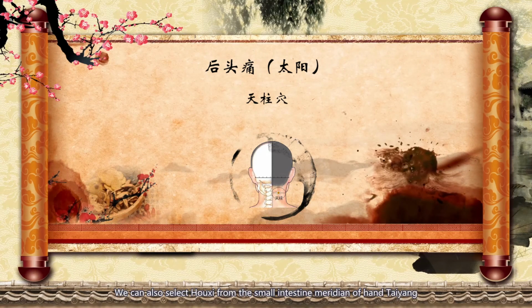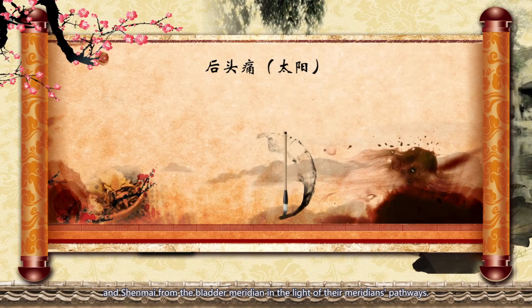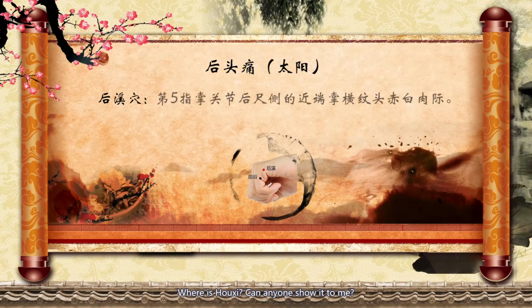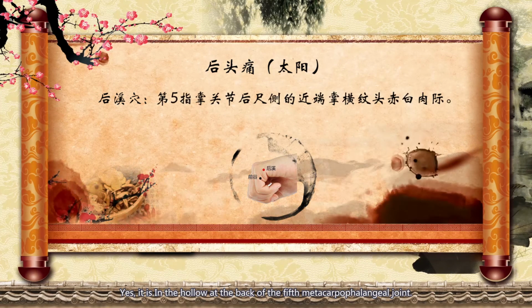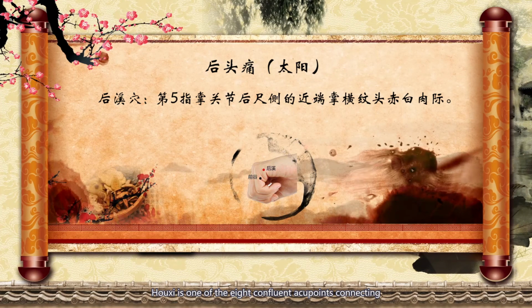We can also select Hoshi from the small intestine meridian of Hand Taiyang and Shenmai from the bladder meridian in the light of their meridian pathways. Where is Hoshi? Can anybody show it to me? Yes, it is in the hollow at the back of the fifth metacarpal phalangeal joint. Hoshi is one of the 8 confluent acupoints connecting the 8 extra meridians that we often say.